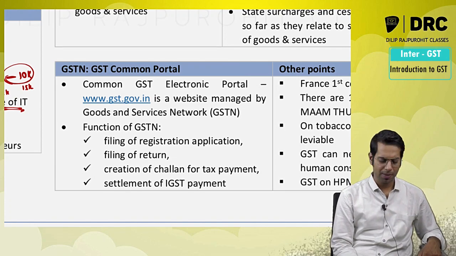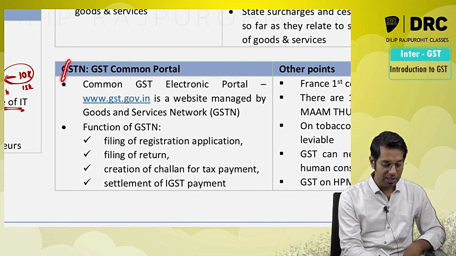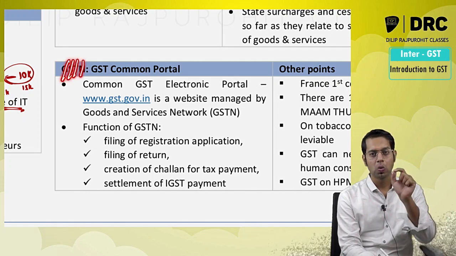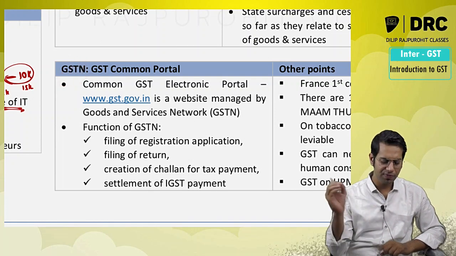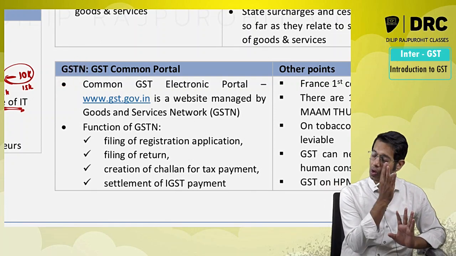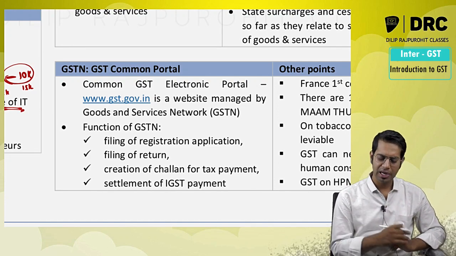It is designed by a company called GSTN. GSTN means Goods and Services Tax Network. It is a special purpose vehicle, specifically a Section 8 company, a not for profit organization, which was specifically made for GST related matters.